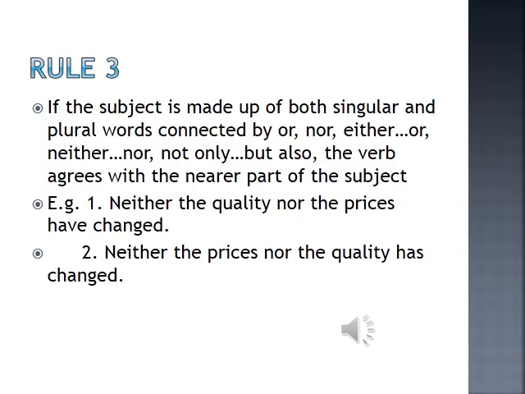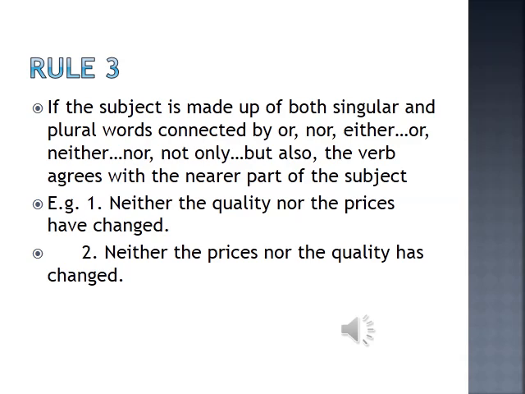Rule number 3 of spotting the errors. If the subject is made up of both singular and plural words connected by or, nor, either or, neither nor, not only but also, the verb agrees with the nearer part of the subject. For example, neither the quality nor the prices have changed. Neither the prices nor the quality has changed. Now let us understand this. If the subject is made up of both singular and plural words, and it is connected by or, nor, either or.